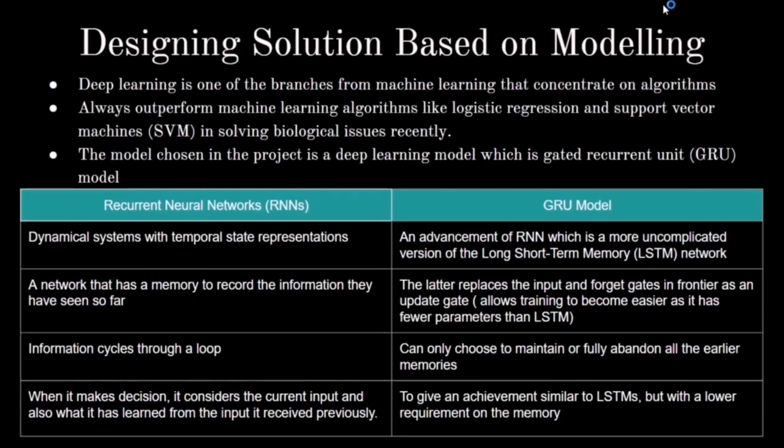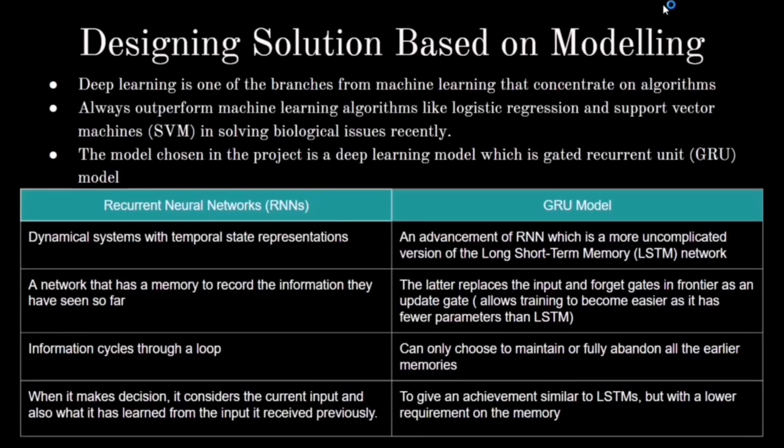For the part on design solution based on modeling, the model that we chose for this project is a deep learning model instead of machine learning, which is the gated recurrent unit, GRU model. GRU model is a model under recurrent neural network, RNN, which is a dynamical system with temporal state representation. And we use GRU model compared to LSTM because it is an advance of RNN, which is a more uncomplicated version of the long short-term memory, LSTM, network.